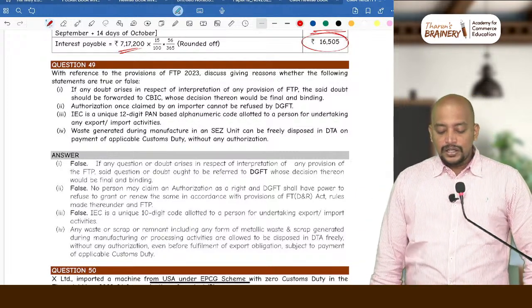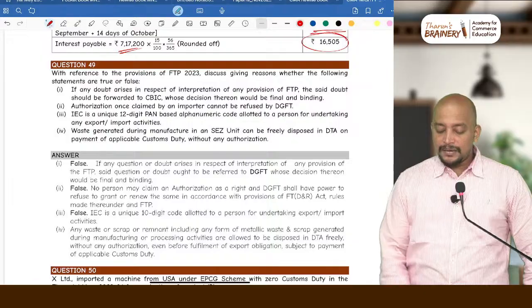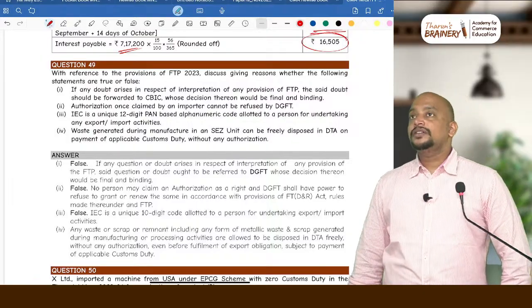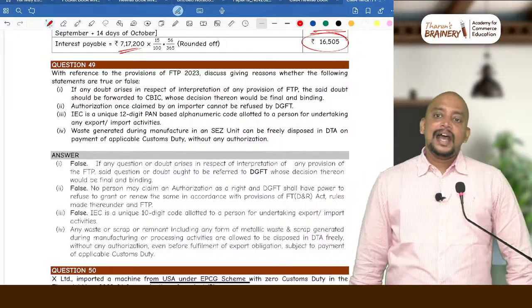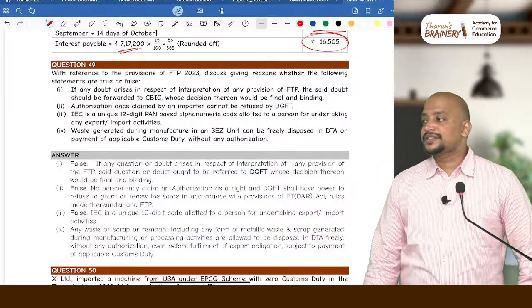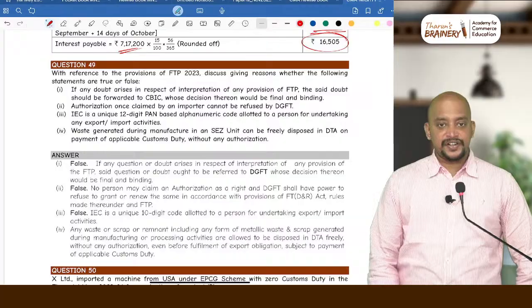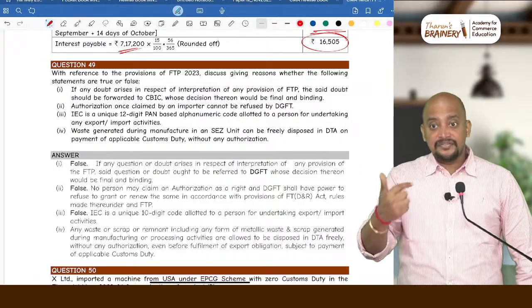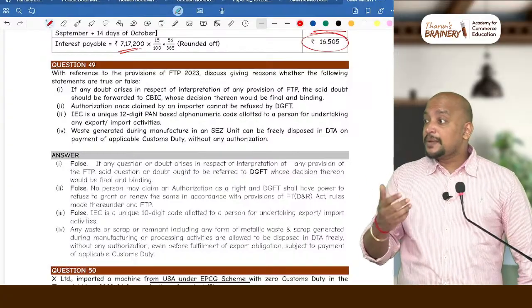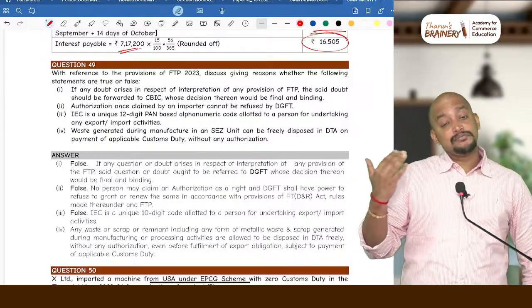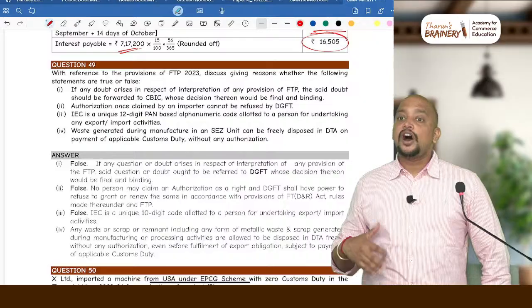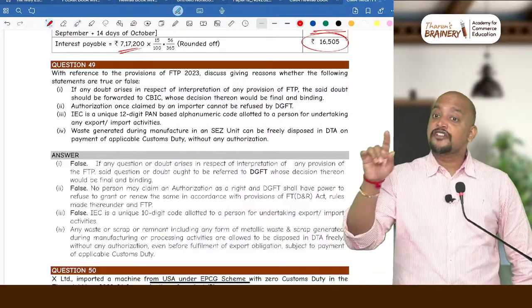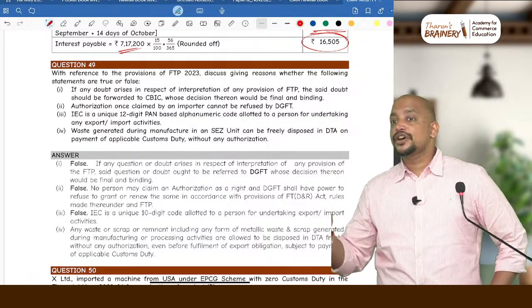Then, authorization once claimed by an importer cannot be refused by DGFT. No, authorization is like a license, and once the license is given to a person to import without payment of customs duty, the license will have a validity. After that, when he applies, DGFT may refuse. It does not mean that it should always be given to that person. So DGFT may refuse to grant the license or renew the license.